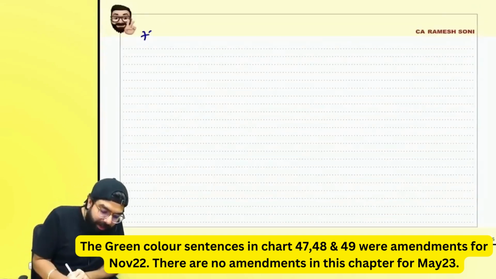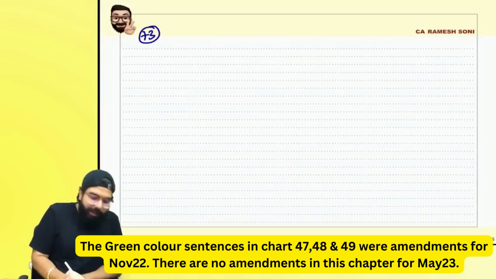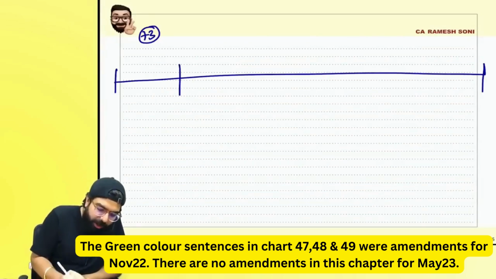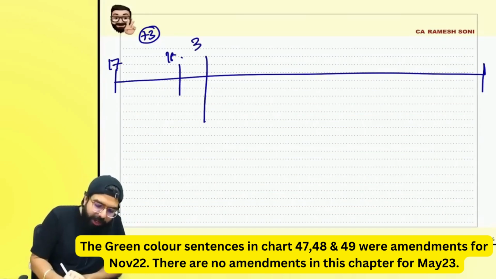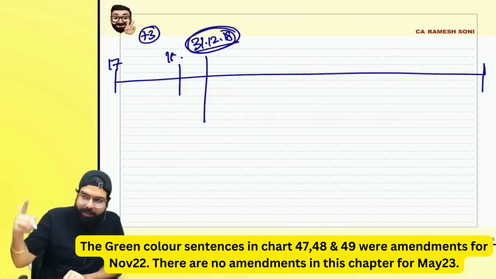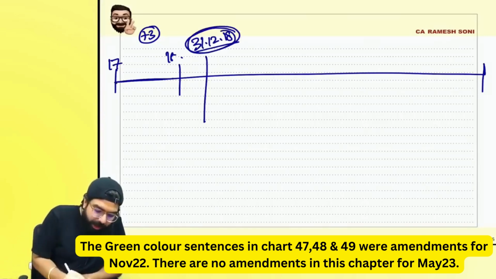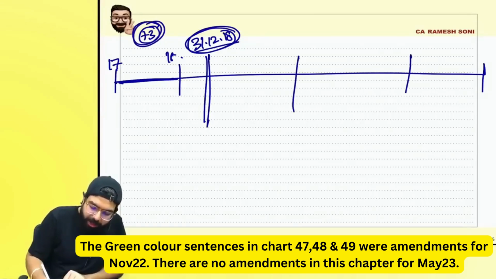In section number 73, always remember one thing: the time limit to raise the demand order. Supposing for 17-18, the due date of return is 31st December 2018, the extended due date. Otherwise always take 31st December. From that year, in case of section number 73, the time limit for the demand order is 3 years, right, everyone?